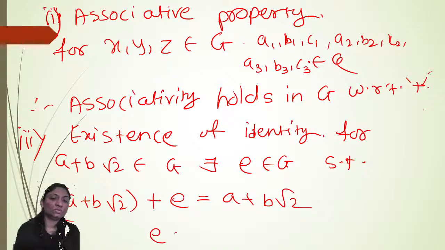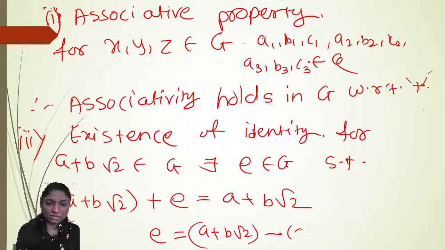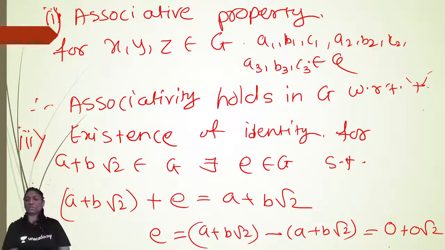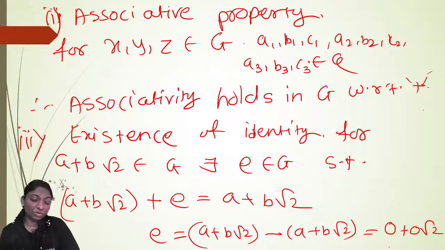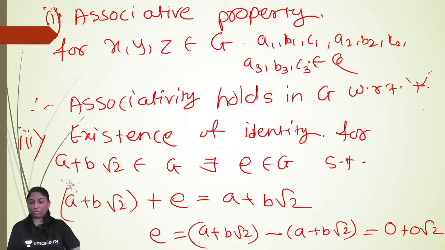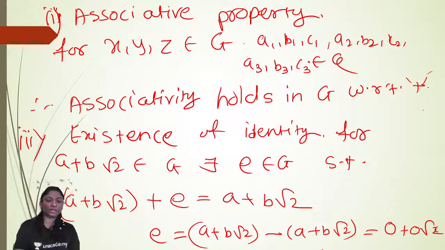So e is equal to a plus b root 2 minus a plus b root 2, which is a minus a, that is 0, plus b minus b, that is 0 root 2. So e is equal to 0 plus 0 root 2. You don't write only 0 here, you have to write 0 plus 0 root 2, otherwise it will be wrong, because here 0 plus 0 root 2 is the identity element. So 0 plus 0 root 2 belongs to G and acts as an identity element with respect to addition.